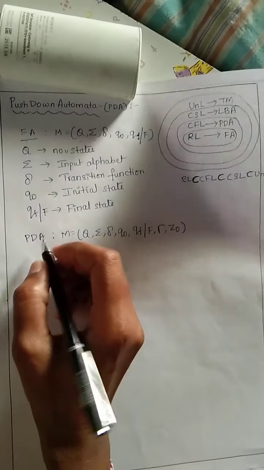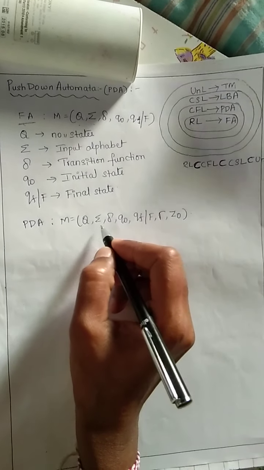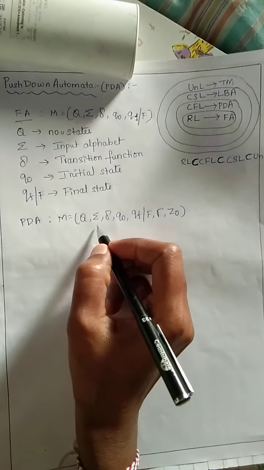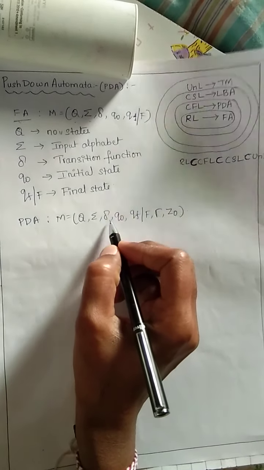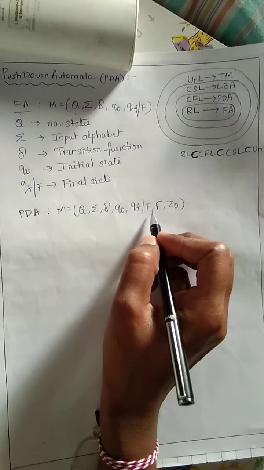So we have common tuples in finite automata and push-down automata. Those are five: Q, sigma, delta, Q naught and Qf. Q is the set of states, sigma is the input alphabet, and delta is the transition function. Q naught is the initial state, and Qf or F is the final state.